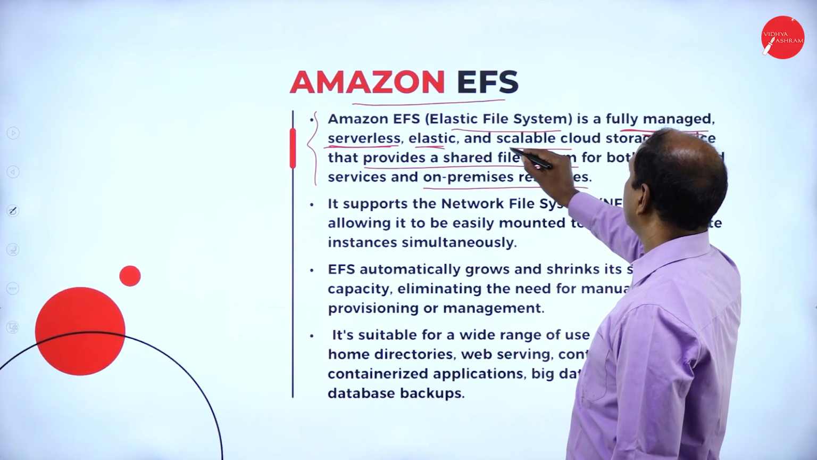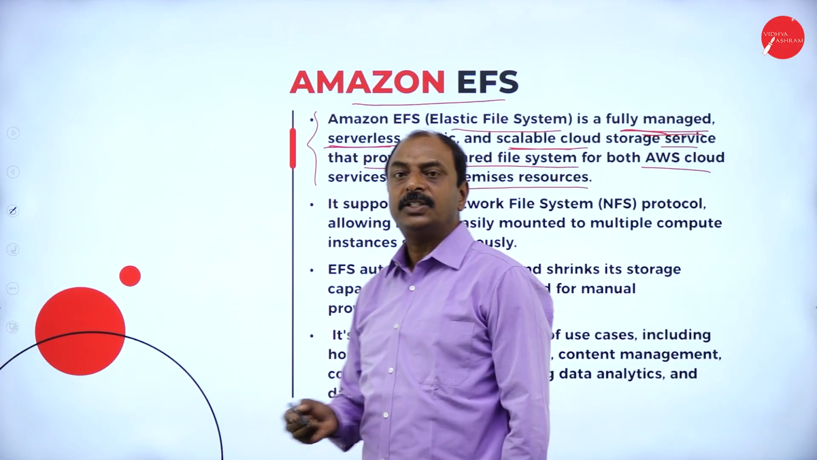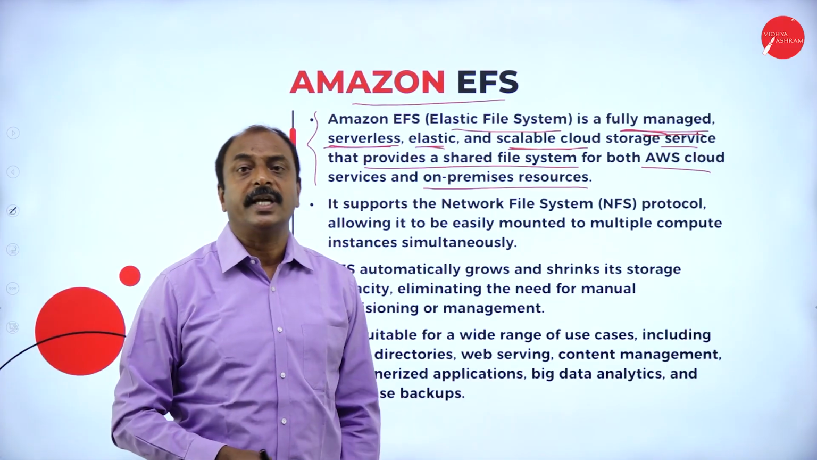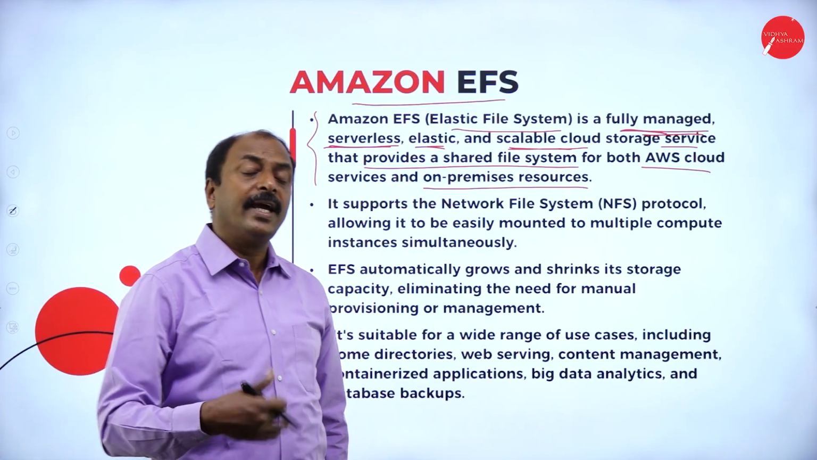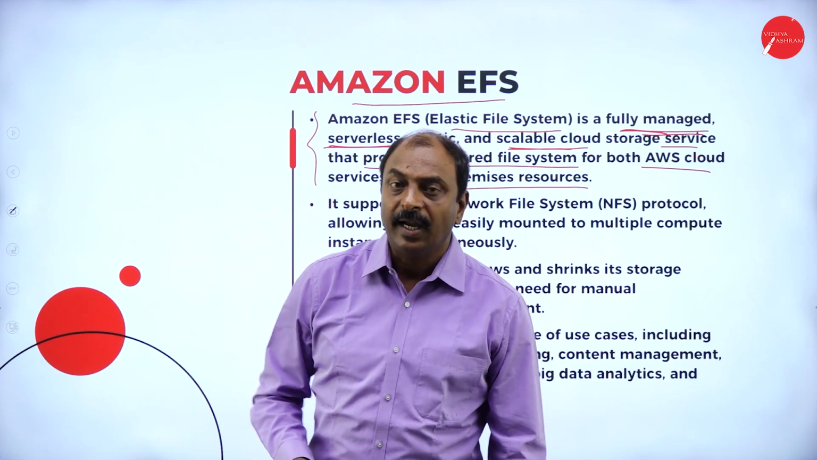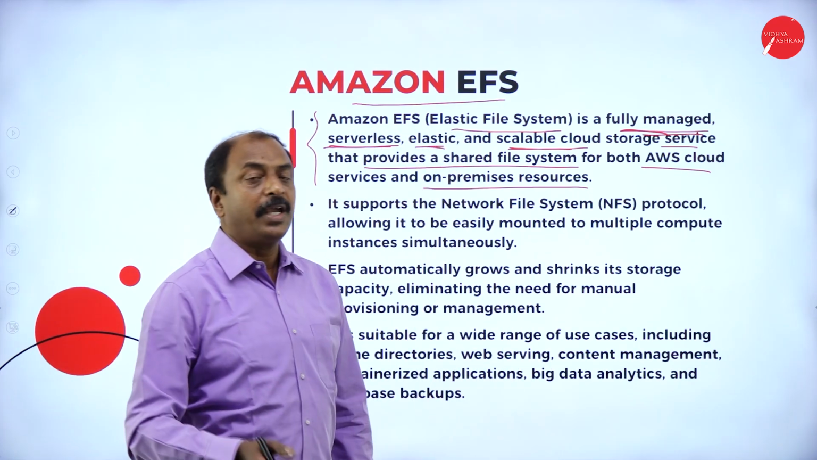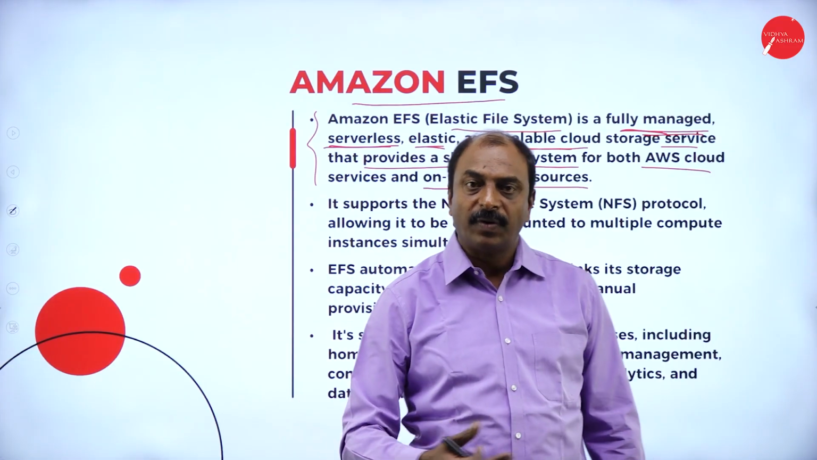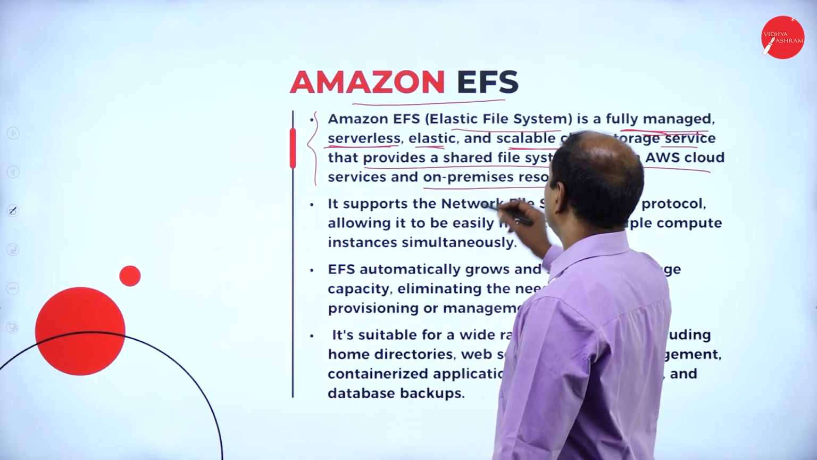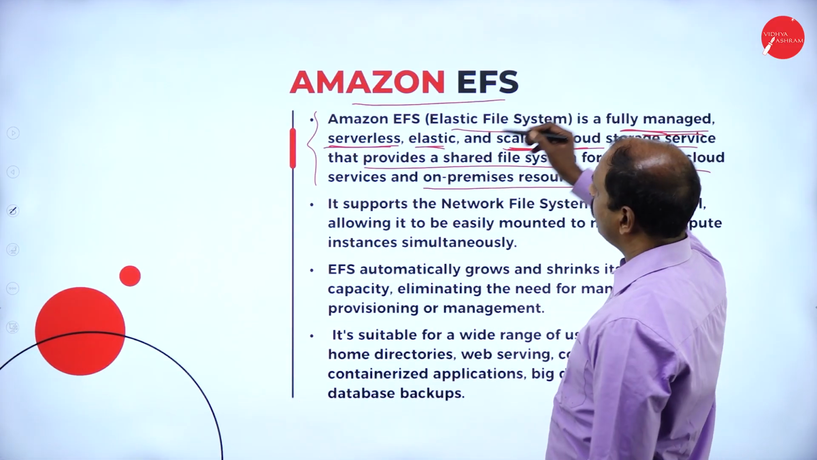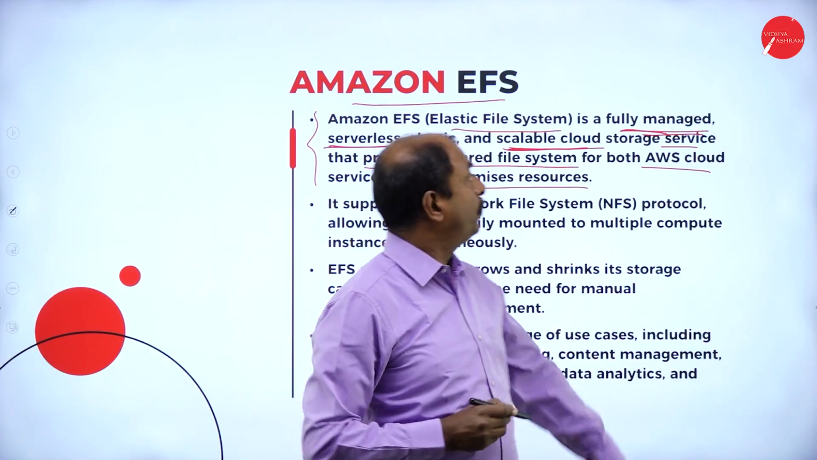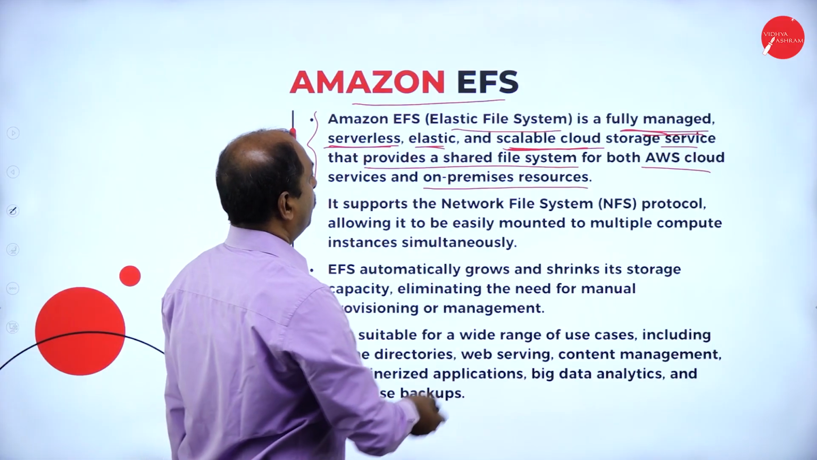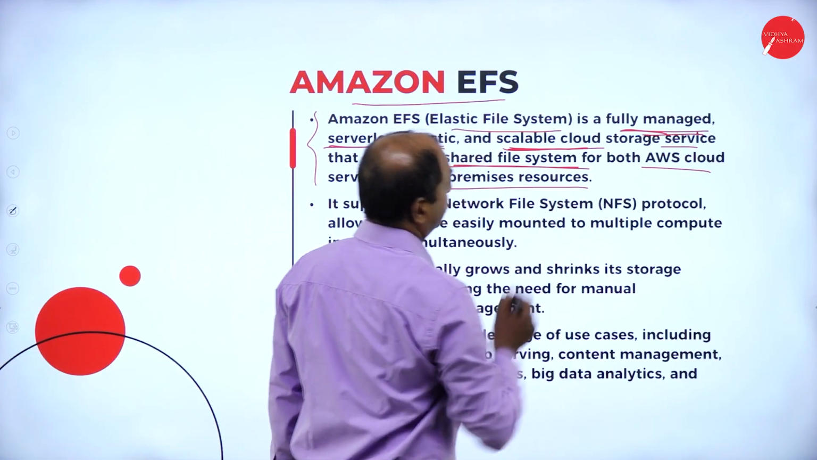Elastic means scalable. As you know the meaning of scalable, whenever the customer wants any services, he can demand the services and they can be added immediately. And at any point of time, if a customer would like to take out the services from AWS, it can be scaled down automatically. That is the meaning of fully managed services. It provides a storage service. It provides a shared file system.